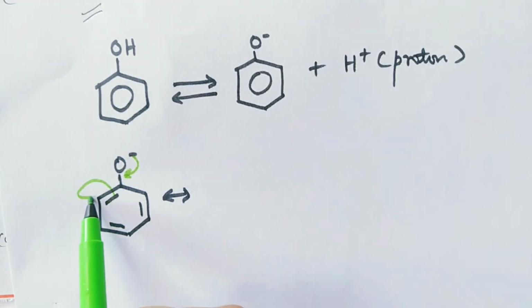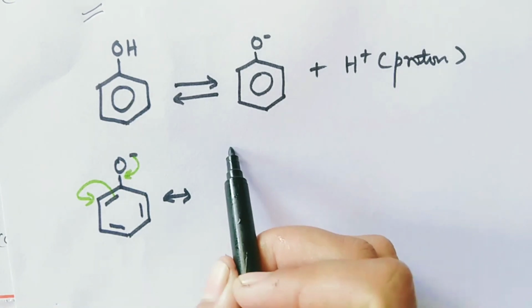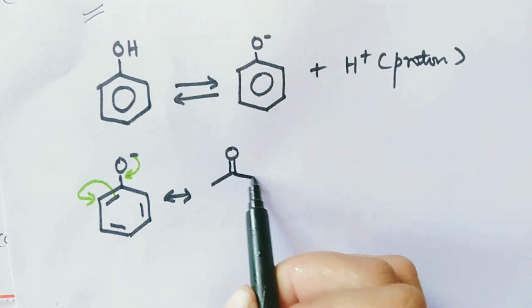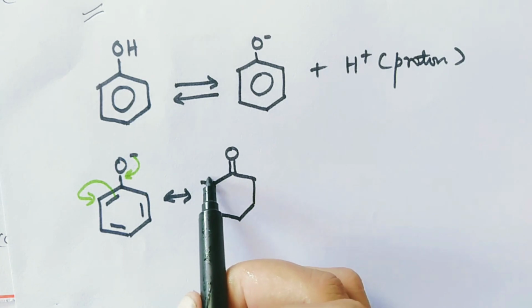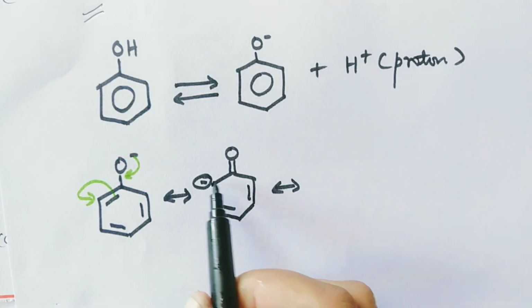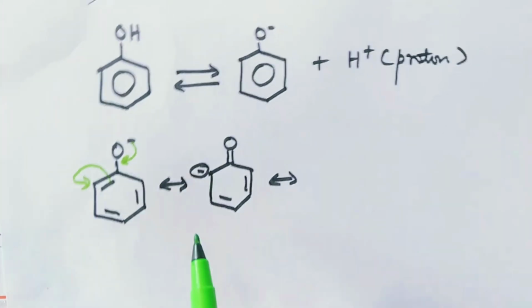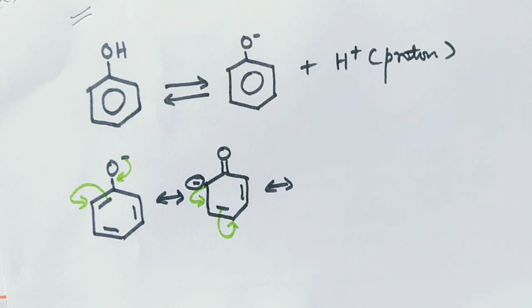Now this one goes here, so we have O double bond. Here we have minus sign. Again this one comes here, this one comes here, this one goes here. So what do we have?